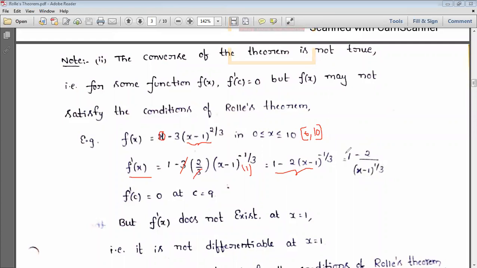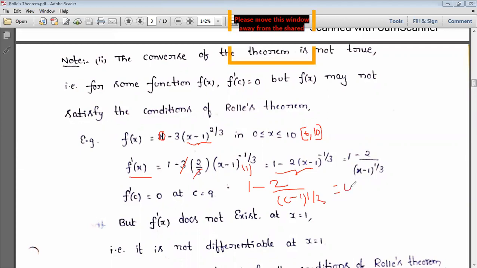And if you simplify this, f dash of C equal to 0 means 1 minus 2 by (C minus 1) whole power 1 by 3 is equal to 0. Okay, so like this we can write, and then you can find the value of C. If you find the value, here it is, we got the C value.